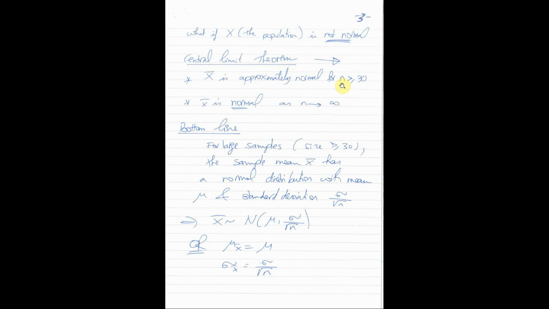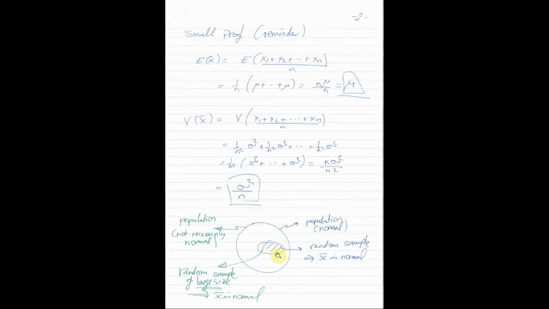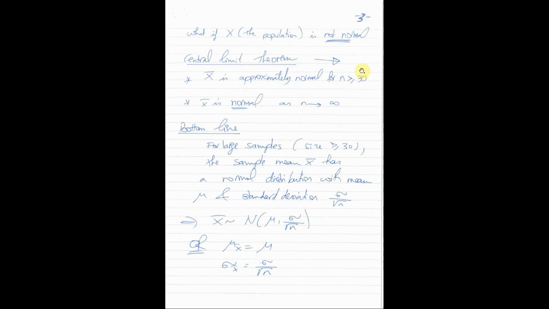So in practice, if the sample has size 30 or more, so if our sample contains 30 or more observations. If I'm talking about GPAs, the group of students that I choose at random is of size 30 or more. Or if I'm talking about people's heights, I choose 30 or more people as a sample. Or if I'm talking about the waiting time at a check-in counter, I select a group of customers at random that has a size of 30 or more. If the sample size is 30 or more, then the sample mean, the average of this sample, has an approximately normal distribution, very close to a normal distribution.